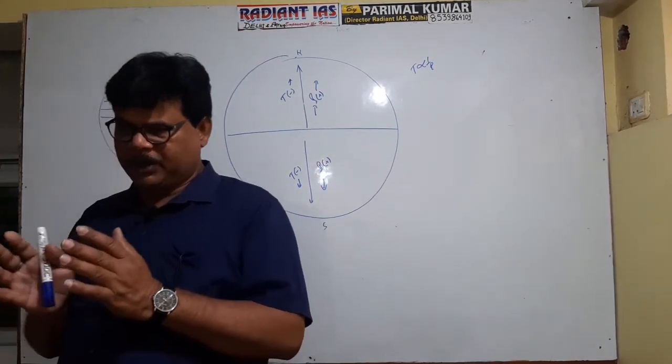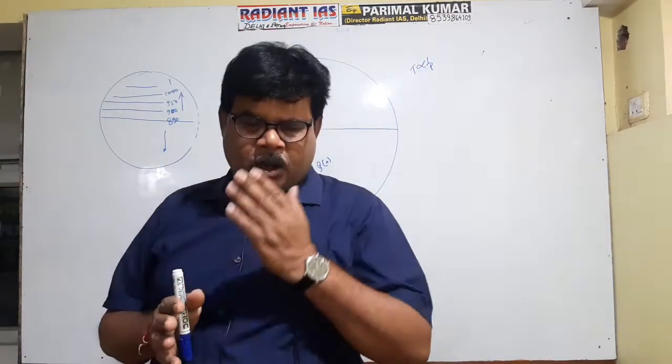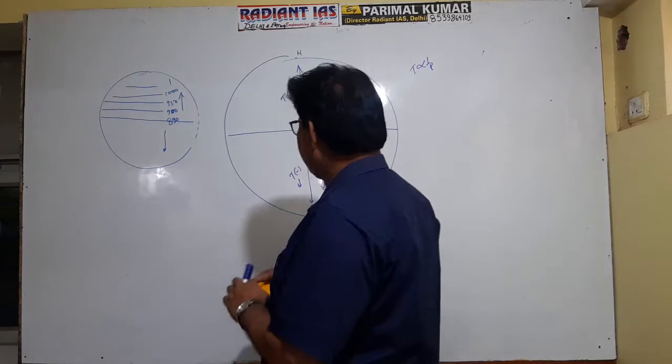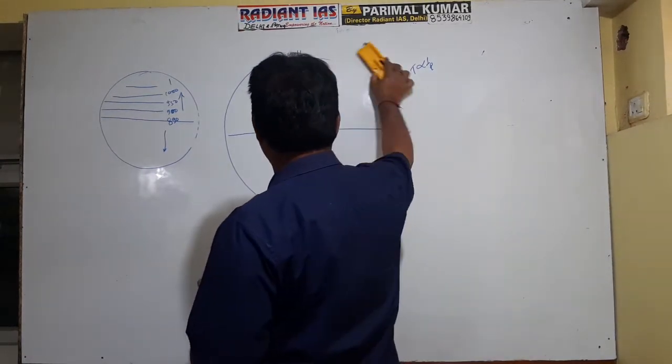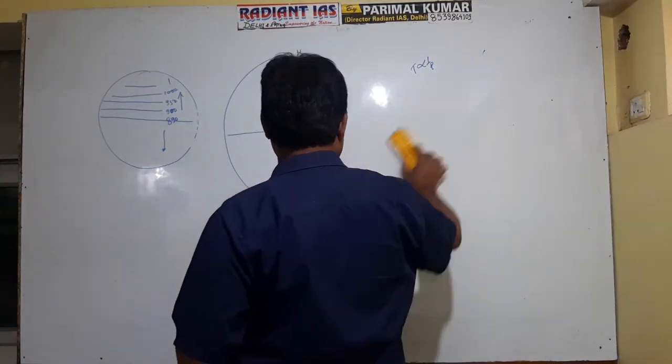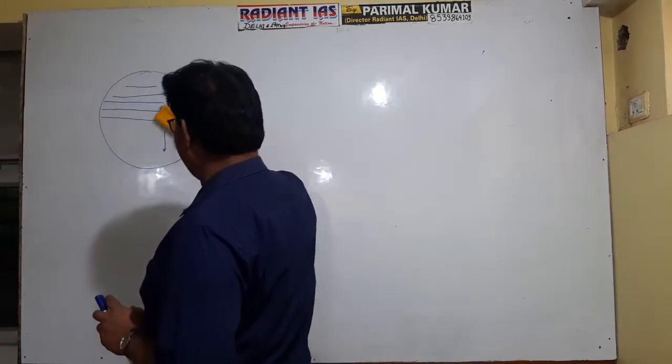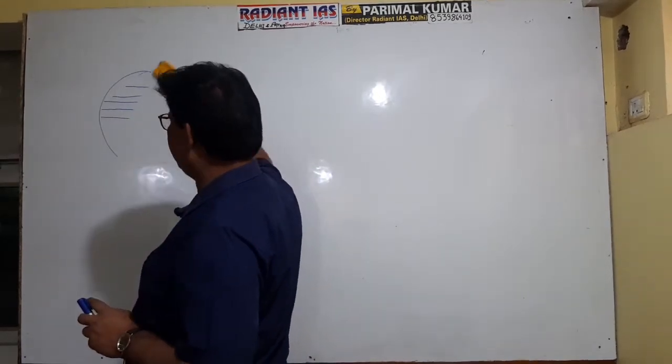This is the normal expectation. Okay? But this does not actually happen. On the Earth's surface, there exists an alternating distribution of pressure. That is, low pressure and high pressure are found alternately on the Earth's surface.